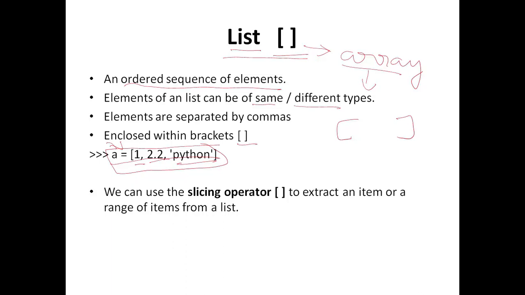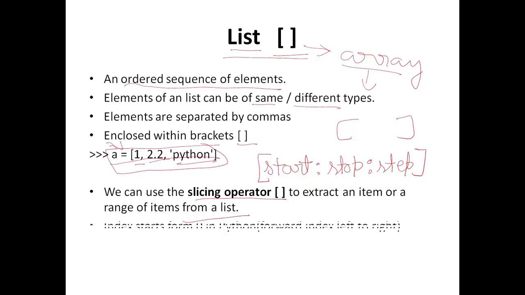To access the elements of a list, we can use the slicing operator. The syntax of the slicing operator is something like this. It has first a value as start, then stop, then step. So let's see this slicing operator in more detail in the next example.